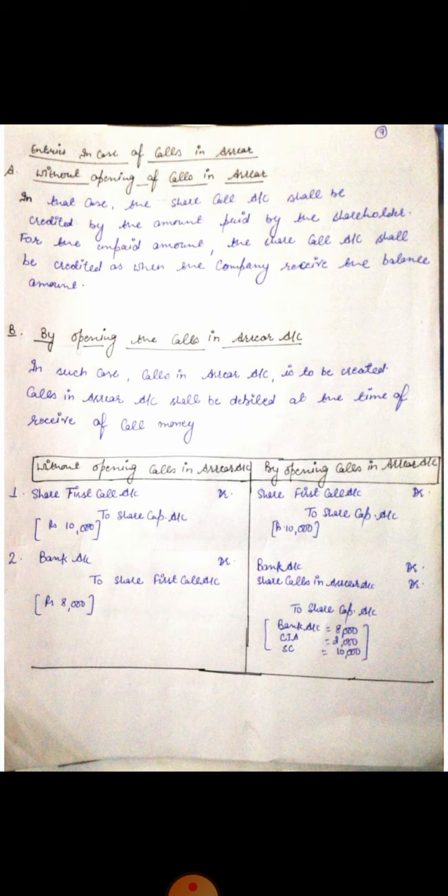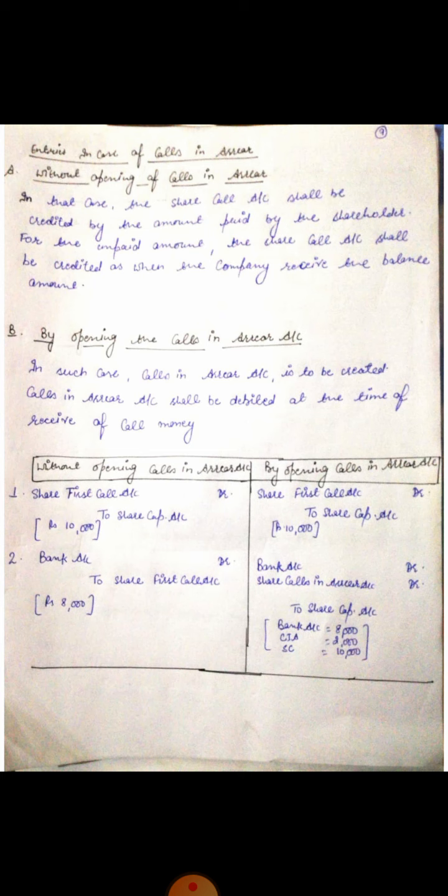Clear? So in the first case, when we do not open, we will simply reduce the amount, like from 10,000 it is to be reduced to rupees 8,000. But as we have to open calls in arrear account, this we have to write in the transaction, in the journal entry as well.